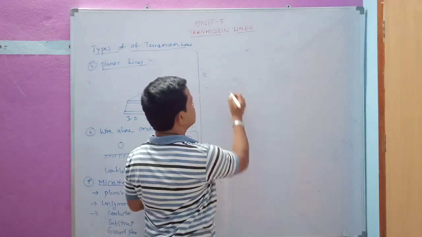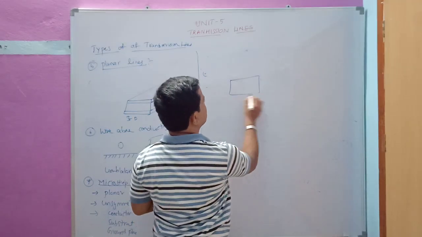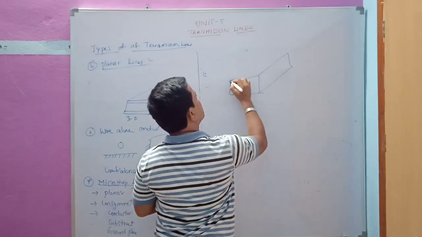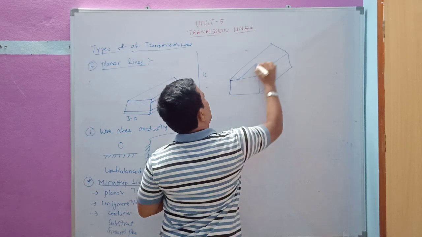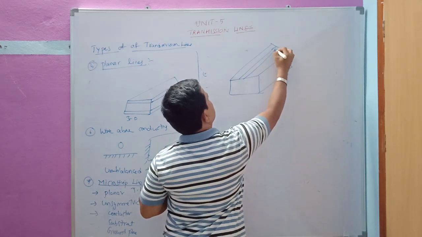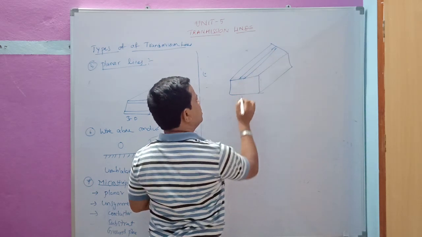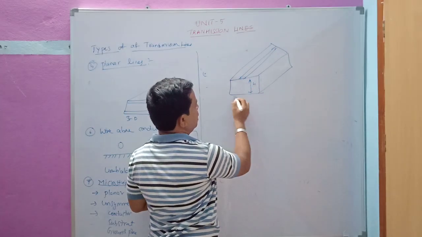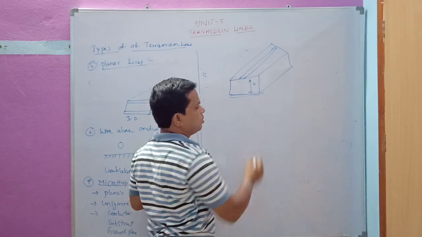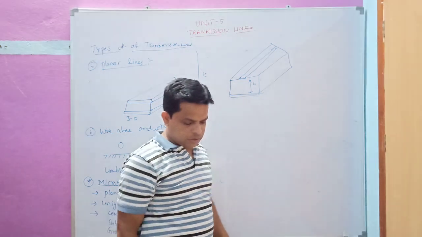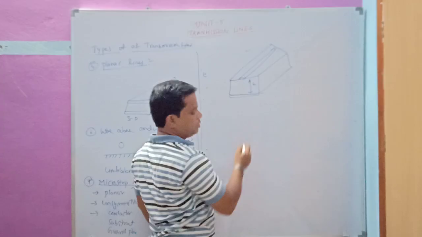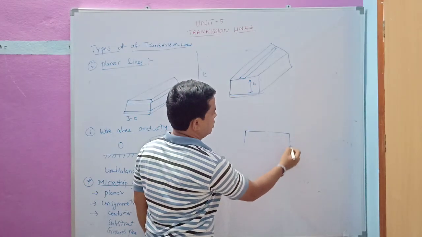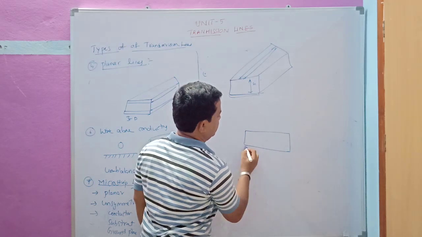It will look like this. This is the strip of conductor, this is the substrate at a height above the ground, and this is the ground plane. Generally, if you want the diagram of a microstrip line, we can have another diagram here. This is the ground plane.